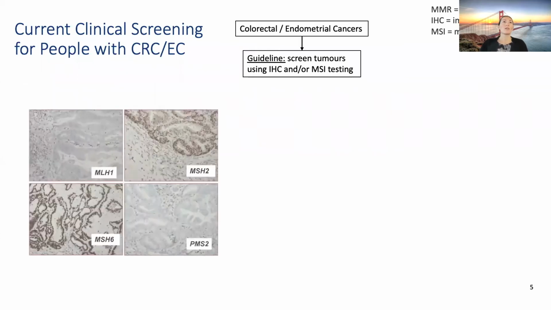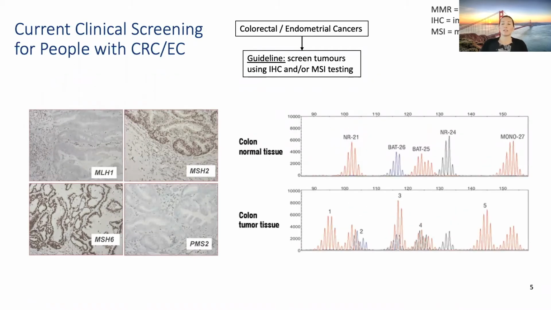Here you can see IHC showing loss of MLH1 and PMS2, which indicates that these genes may be defective in the MMR system. This tool is often used alone or in combination with MSI testing, here shown as an electropherogram on the right. You can see normal and tumor tissue compared, and in the tumor tissues, the markers have become unstable.